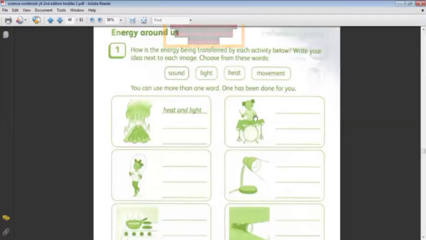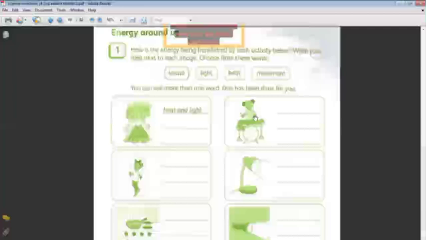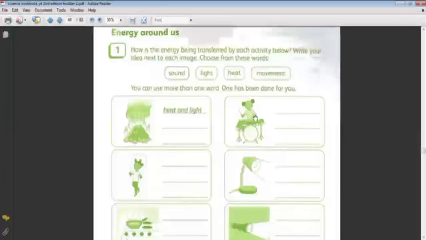Okay. The third one, the girl has energy inside her. She plays with her toy. It transferred movement. Okay. Flashlight. The flashlight has energy inside it from the battery. It transferred its energy to the surrounding, transferred light.